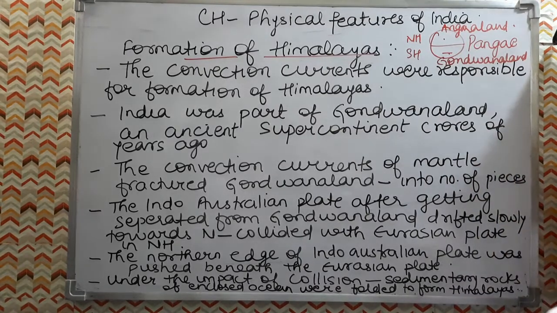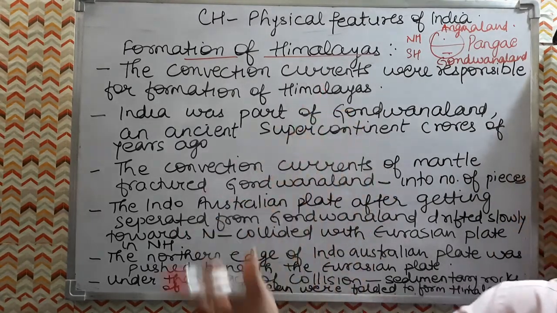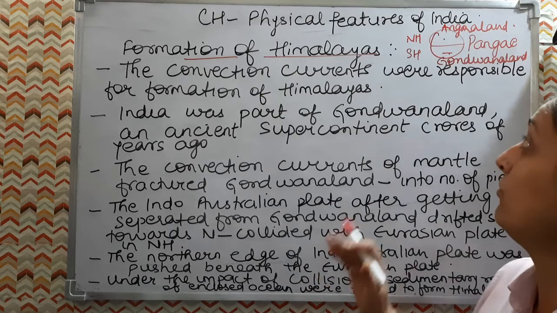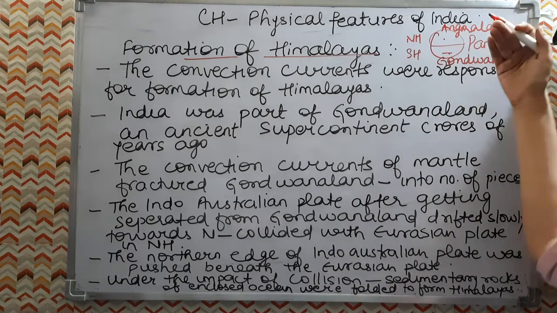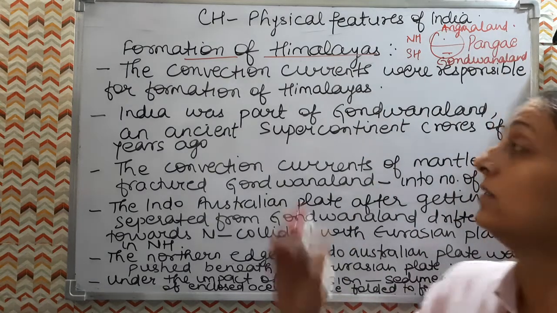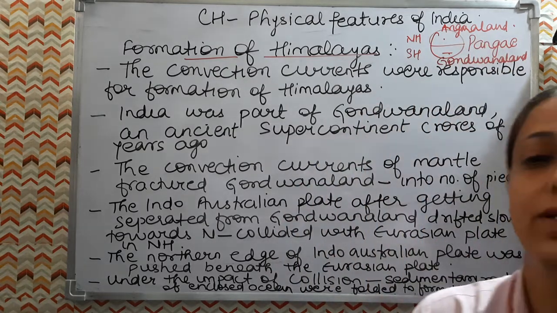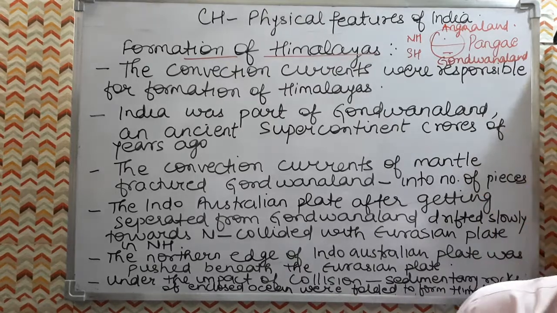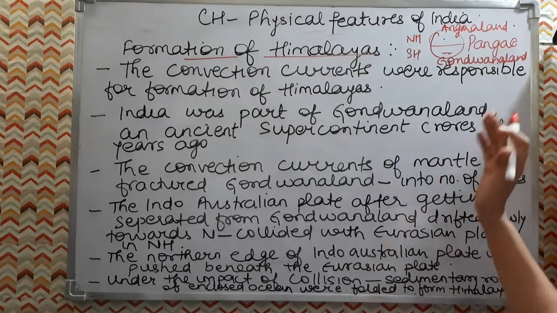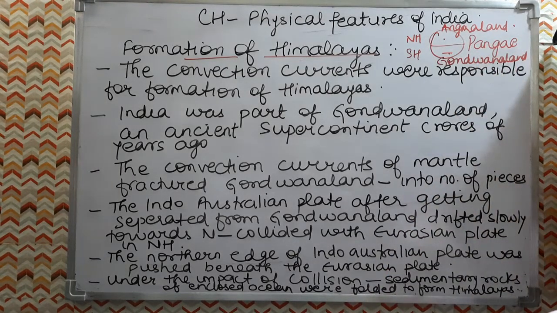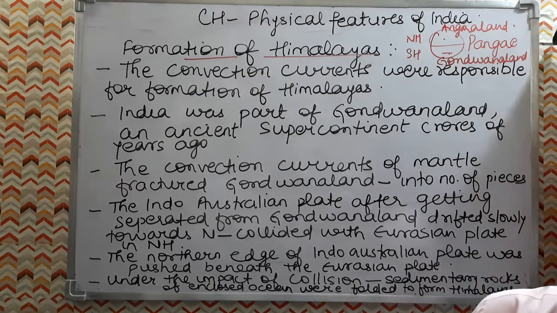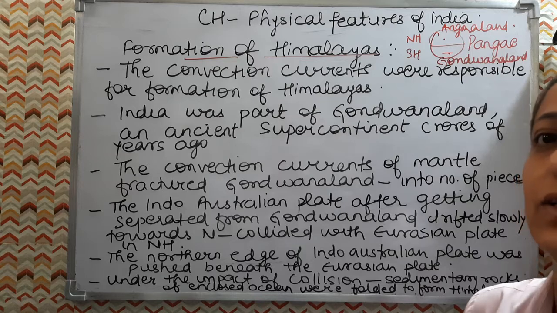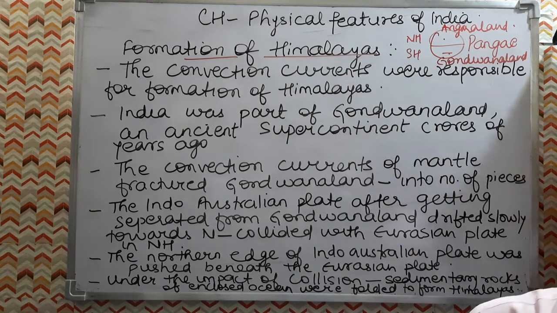The Indo-Australian plate drifted in the north. After separating from Gondwana land, it slowly drifted towards the Eurasian plate, which was there in the northern hemisphere. After drifting, the Indo-Australian plate collided with the Eurasian plate. After the collision, the formation of the Himalayas took place.